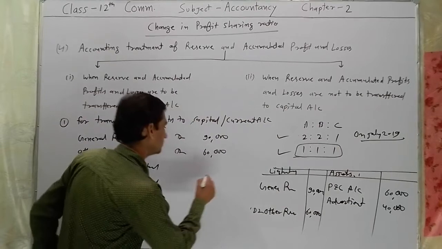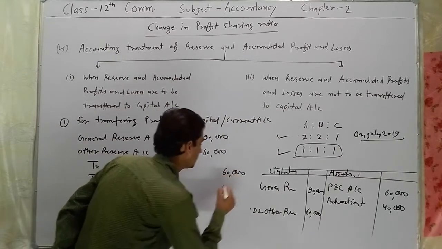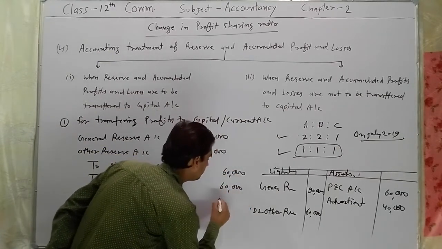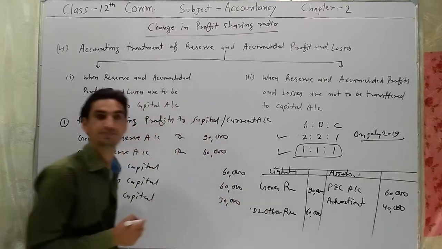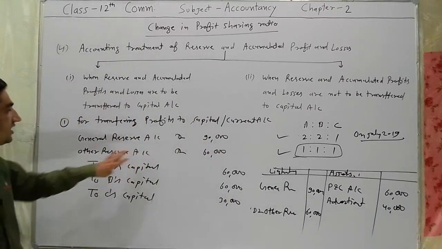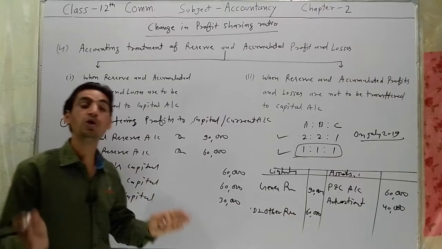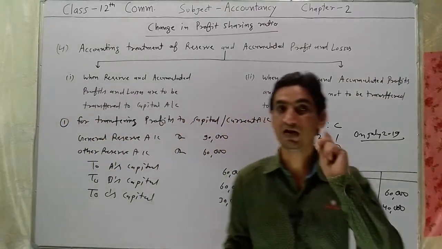So your answer: 60,000 for A, 60,000 for B and rupees 30,000 for C. This entry is for transferring all profits to partners' capital account.